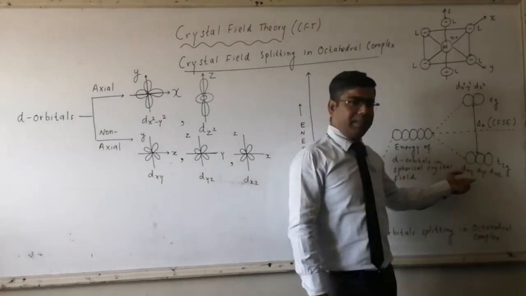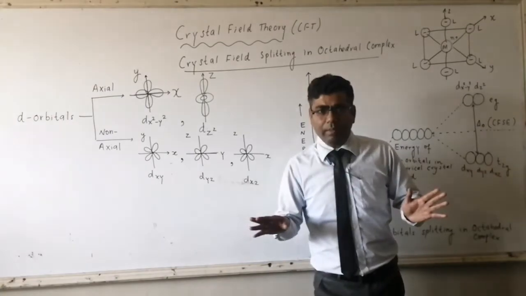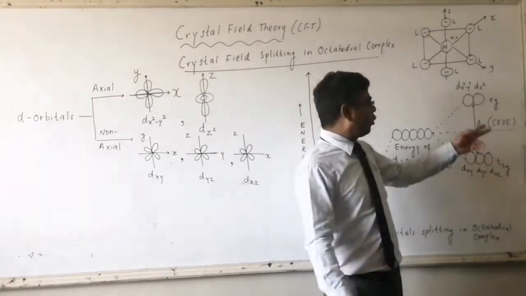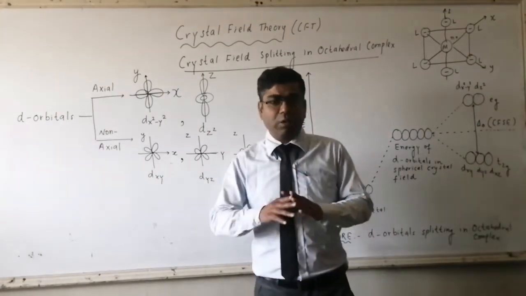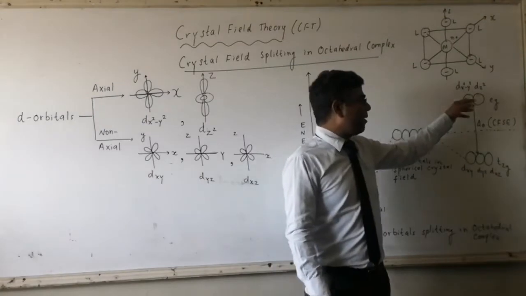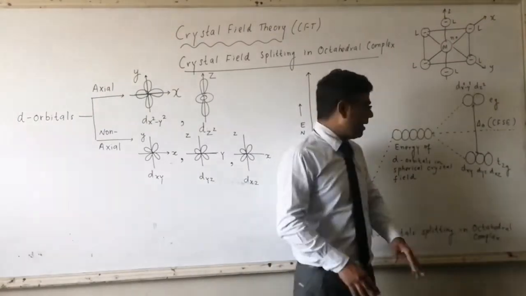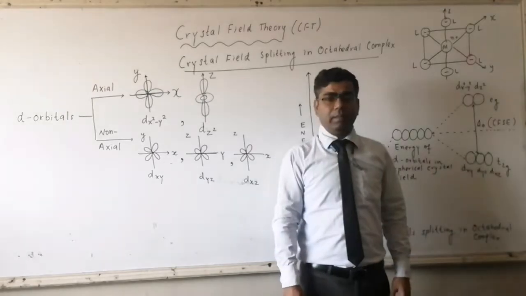The non-axial ones are treated as t2g according to symmetry, and the two d orbitals treated as eg according to symmetry. So dx²-y² and dz² have more energy than dxy, dyz and dxz.